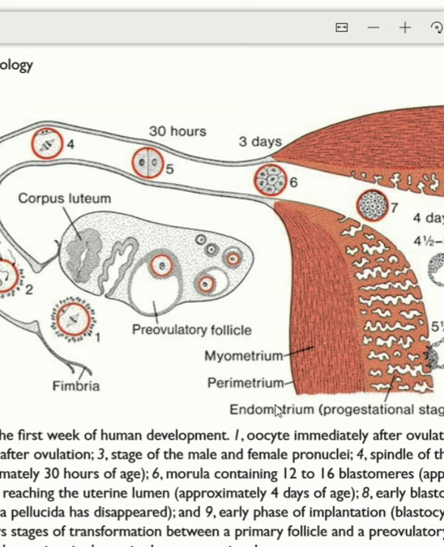And I repeat what happened: ovulation and fertilization, then 2 cell stage, 4 cell stage, 8 cell stage, 16 cell stage or morula, then blastocyst formation, implantation. So these are the important events that occur in the first week of development.